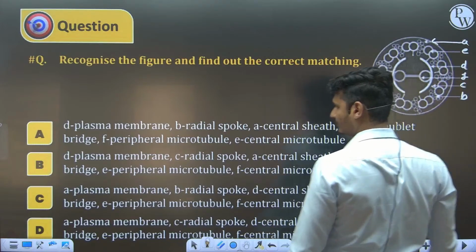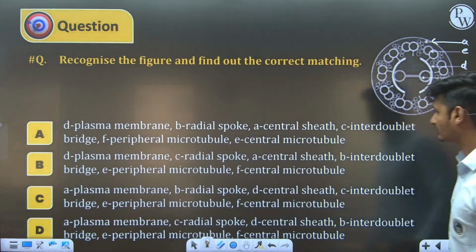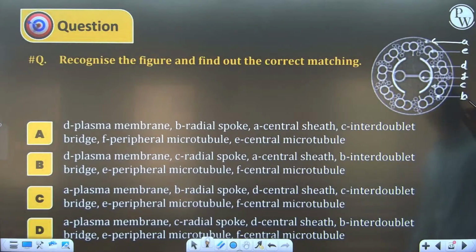This is A. This is B, C. On the basis of that, this is D. This is F. This is E.